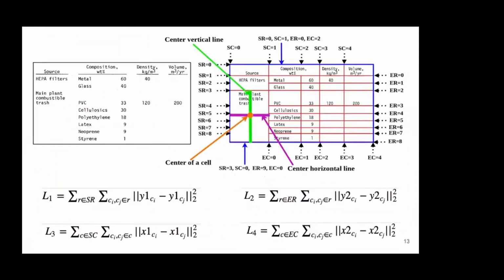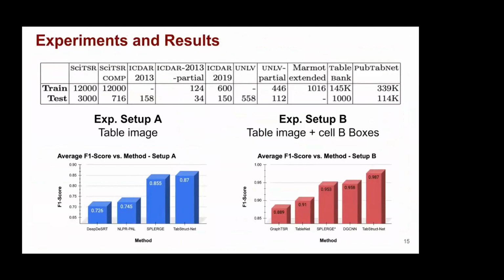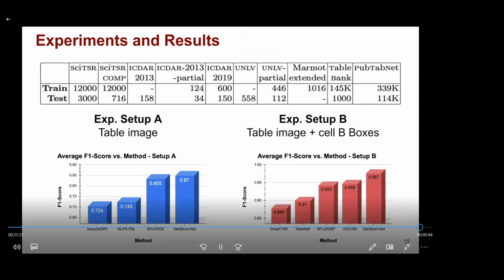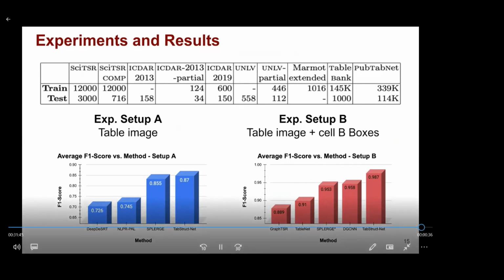We introduce alignment laws to capture the inherent structural constraints of the table. This significantly aids cell detection and in turn structure recognition. We also provide a protocol for standardizing existing datasets, which account for human cognition-inspired constraints on tables and also annotates empty cells. Finally, we compare our solution against state-of-the-art methods across most standard datasets for table structure recognition and obtain best-in-class results. Setup A uses table image only, and Setup B additionally includes content or word locations extracted from PDF or OCR tools as inputs.